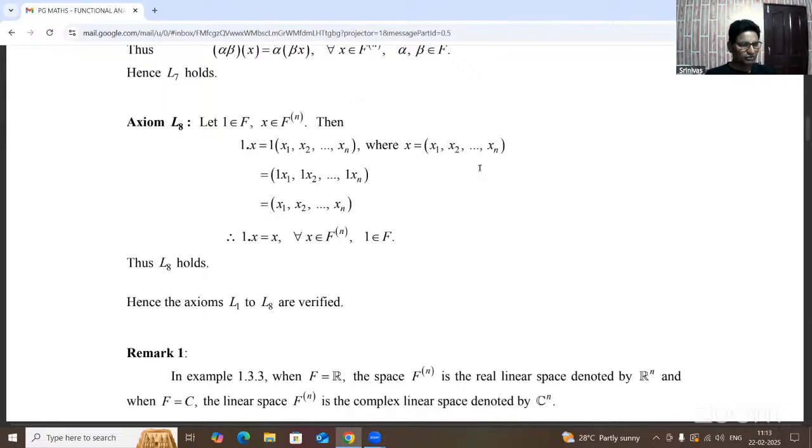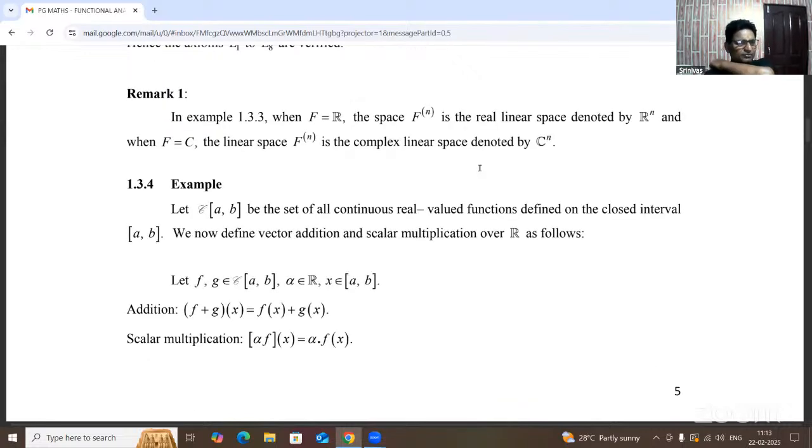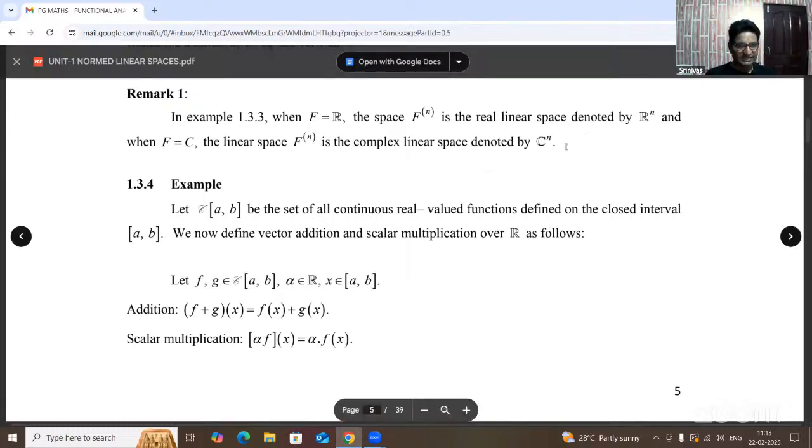Now, when the field of elements is the complex numbers, that is called a complex linear space, denoted by C power n.